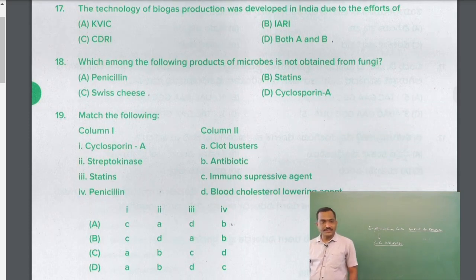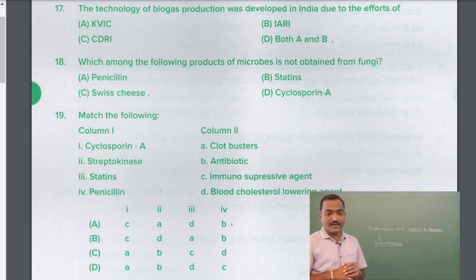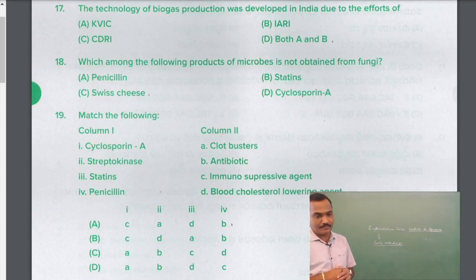Next question number 18. Which among the following products of microbes is not obtained from fungi? Microbes in human welfare chapter. Under this, the question is which among the following product of microbe is not from the fungi? So options, some products are given, which one is not a fungal product.